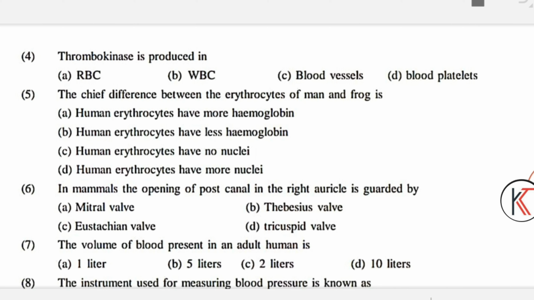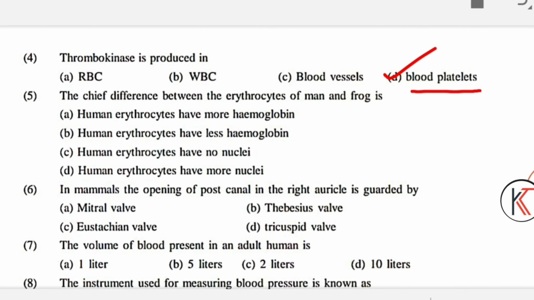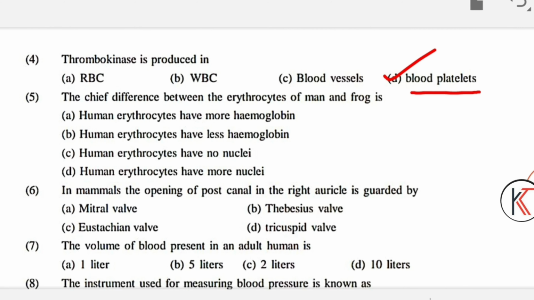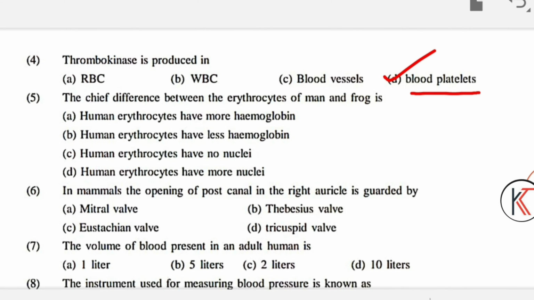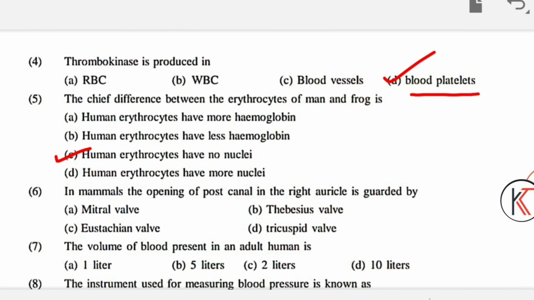Question number 4: thrombokinase is produced in RBC, WBC, blood vessels, blood platelets. What is the answer? Can you guess? It will be the blood platelets, because blood platelets are needed for blood clotting. Question 5: the chief difference between the erythrocytes of man and frog is, human erythrocytes have more hemoglobin, human erythrocytes have less hemoglobin, human erythrocytes have no nuclei, human erythrocytes have more nuclei. What is the answer, guys? The answer is that human erythrocytes don't have any nuclei.